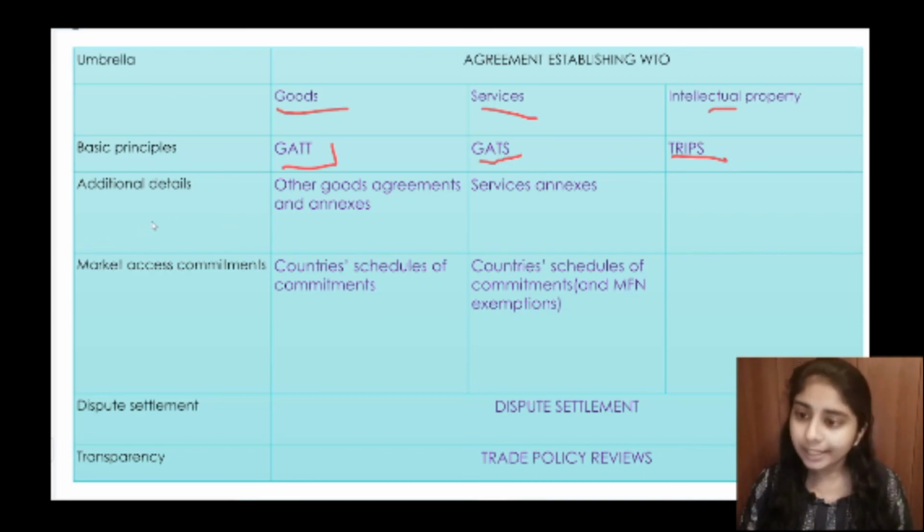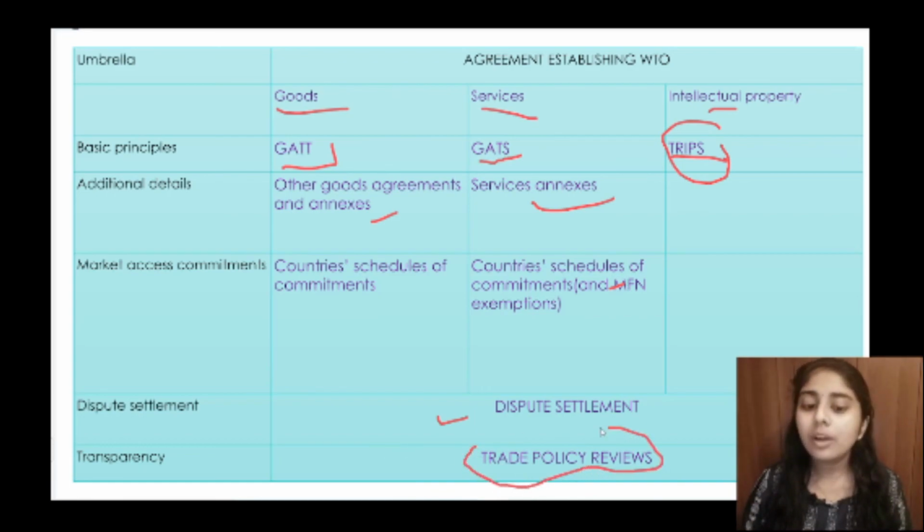There are some other additional details: there are other goods agreements and access, there are service accesses, but nothing on intellectual property. So we can say for intellectual property, the main one is TRIPS. There are also market access commitments, that is a country's schedule of commitments, and MFN exemptions are also there under services. Then dispute settlement: there is a dispute settlement committee for goods, services and intellectual property. For all three of them there is a dispute settlement committee. Then transparency: they have the trade policy review, which is also for the three, that is goods, services and intellectual property.